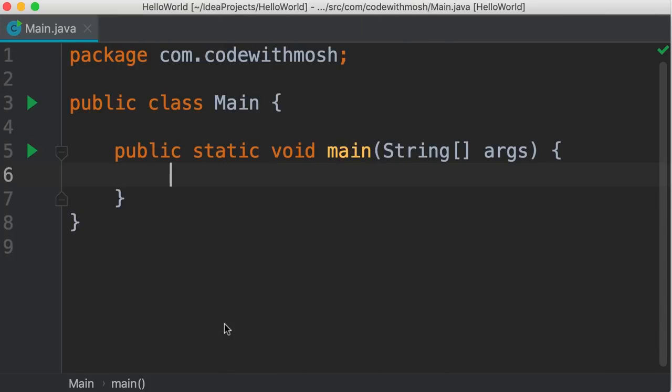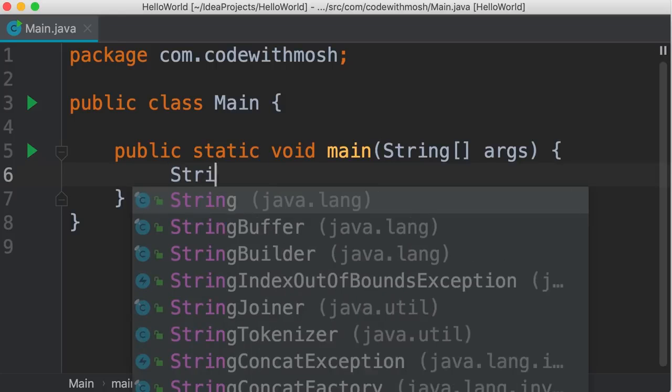In this tutorial, we're going to look at switch statements in Java. We use switch statements to execute different parts of code depending on the value of an expression, kind of similar to if statements. Let me show you. So let's say we're going to write a program and check the role of the current user. And then we're going to print different messages or give them different features depending on their role.